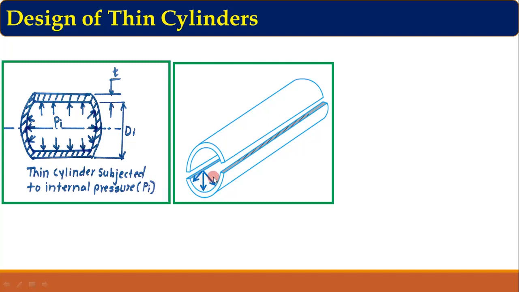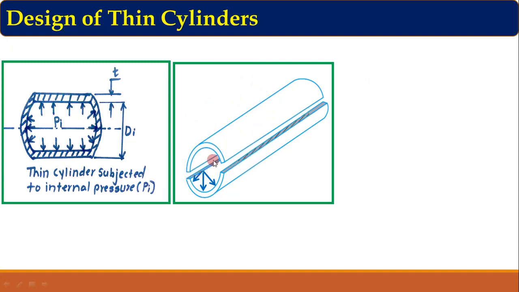I have shown this internal pressure on only half the part, but similarly we can show internal pressure here also. Just for understanding, I have shown internal pressure on only half the parts. Now this is the applied internal pressure on the inner surface. If this is the applied pressure, there has to be some reactive stress, and that reactive stress will be induced on this rectangular area.